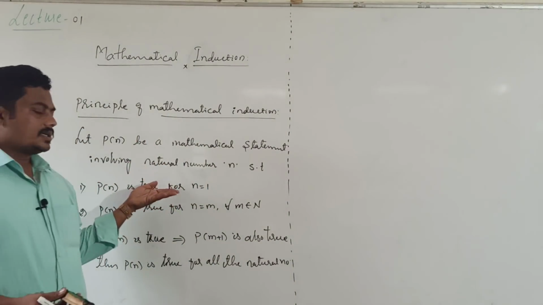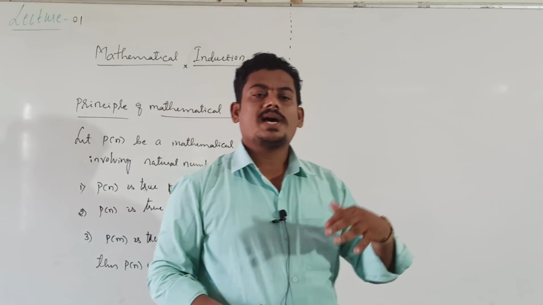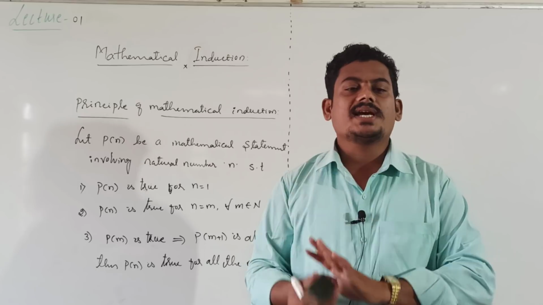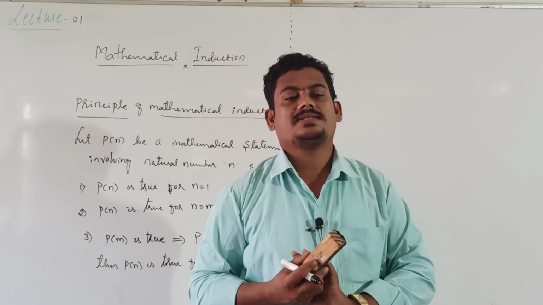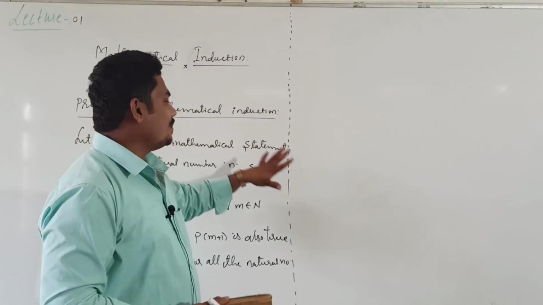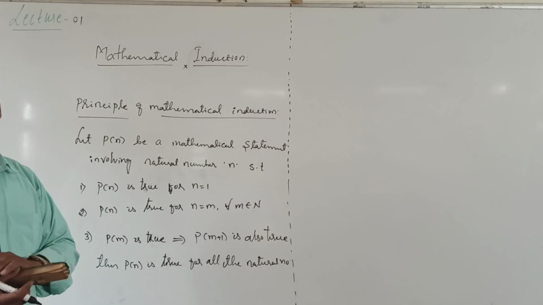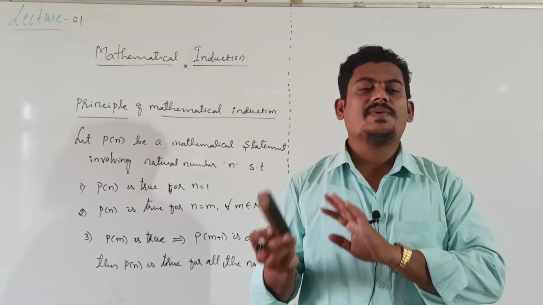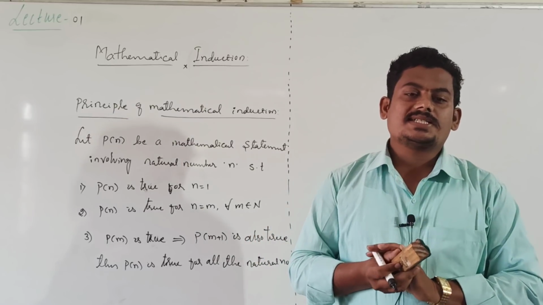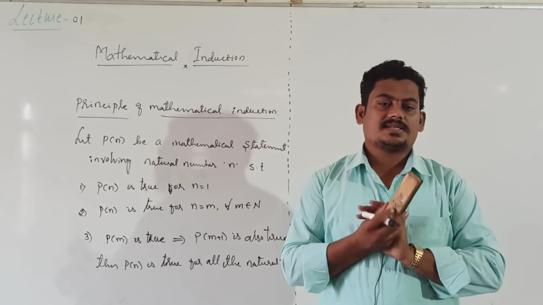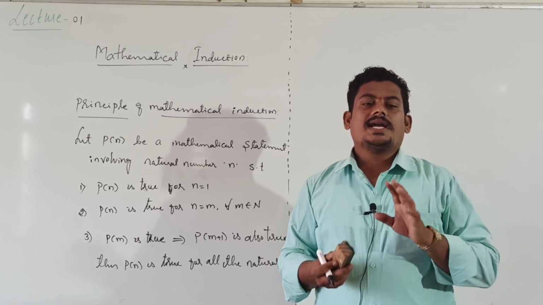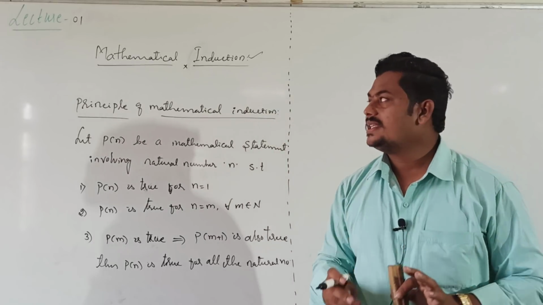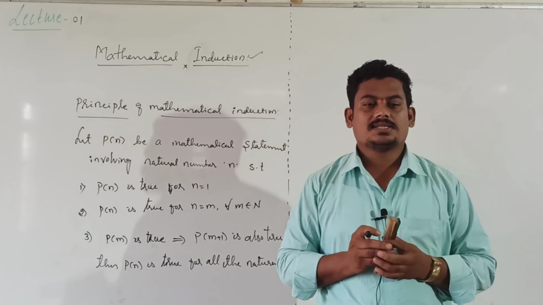Once the given statement is true for n equal to 1, n equal to m, and n equal to m plus 1, then we conclude it is true for all the natural numbers. This is the principle of mathematical induction. Mathematical induction is one of the methods to verify whether a given mathematical statement is true or false for all the natural numbers.